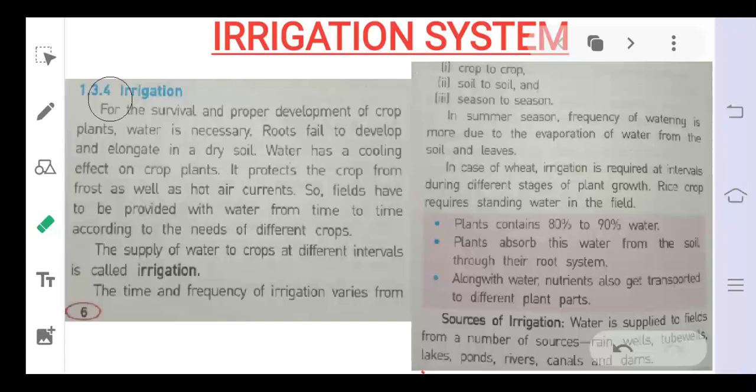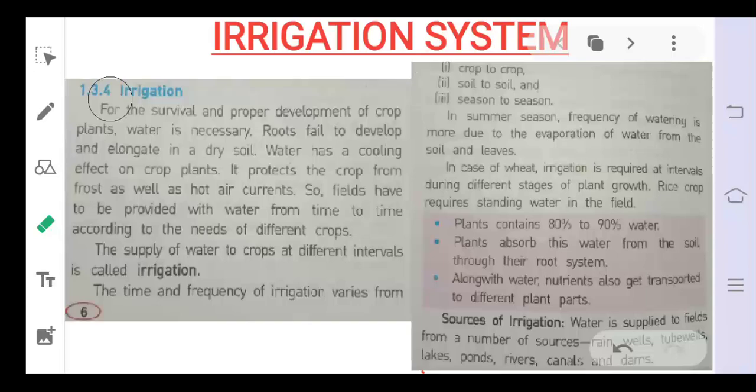So, good morning, students. In the continuation of your class 8 science subject, chapter number 1, we have discussed the crop and its different agricultural practices, in which we have discussed the preparation of the soil and enriching the soil with fertilizers and manures. These two agricultural practices we have discussed.